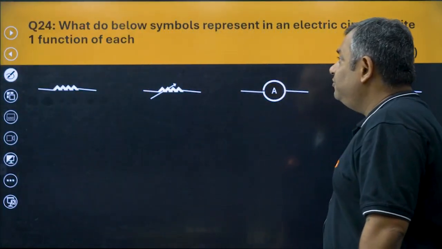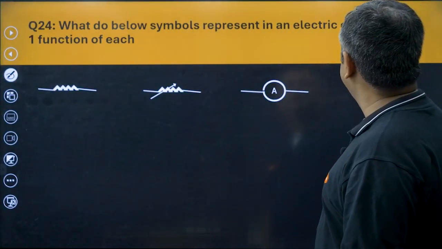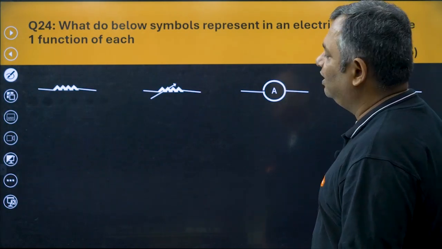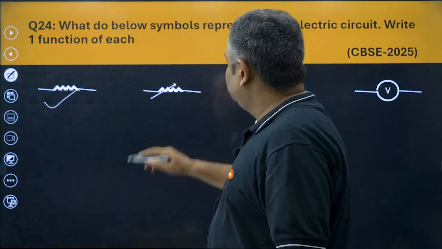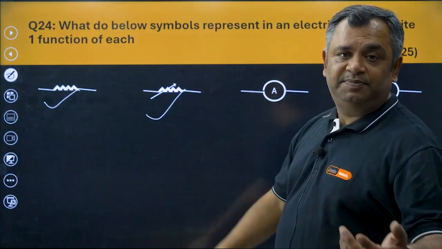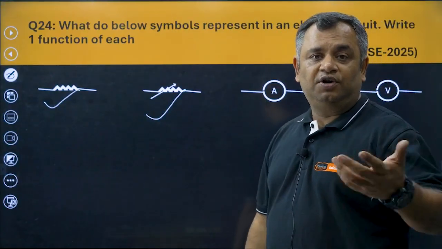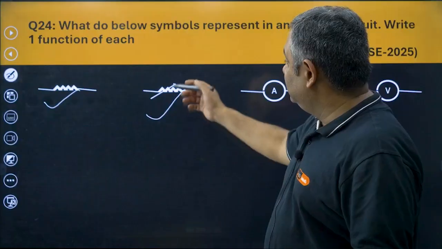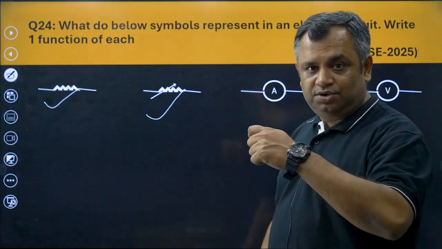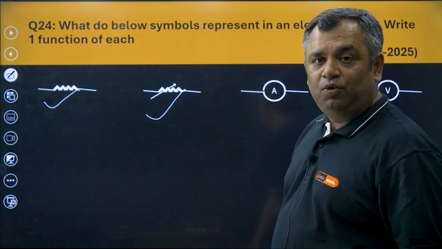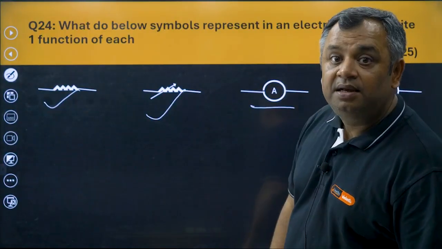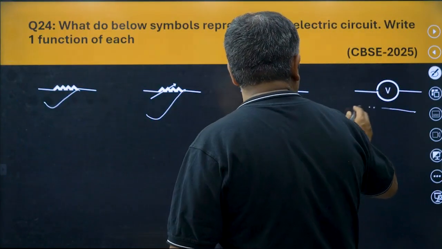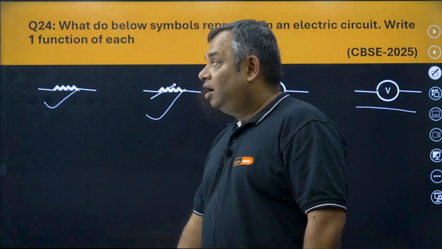A question came which says, what do the below symbols represent in an electric circuit? Write one function of each. Very, very simple. This is what? This is resistance. This is rheostat. Resistance is basically utilized to control the flow of current. This is rheostat, which is again utilized to manage the amount of resistance. This is ammeter. Ammeter is used to measure the current, and this is voltmeter. Voltmeter is used to measure the voltage. Okay. All right. Moving ahead.